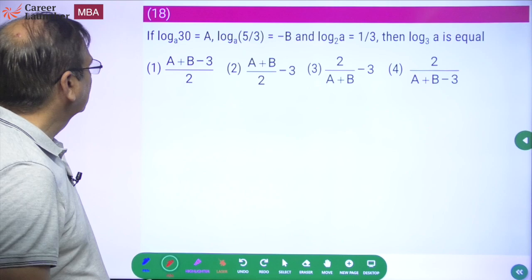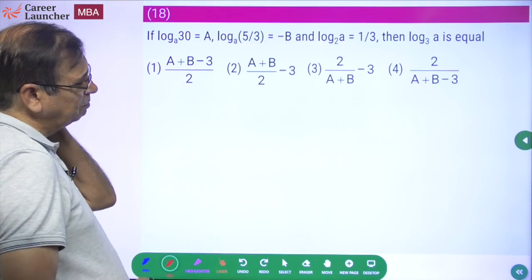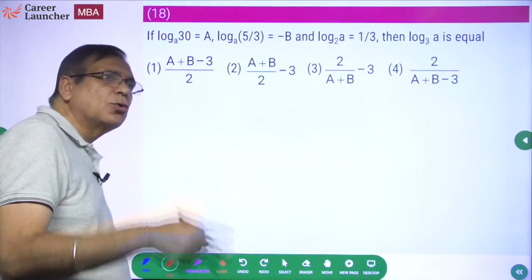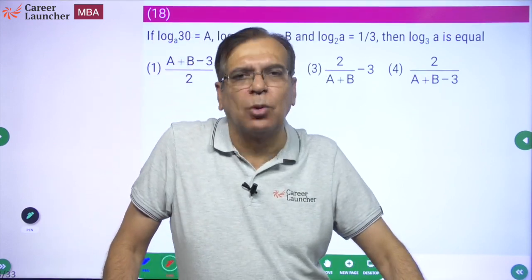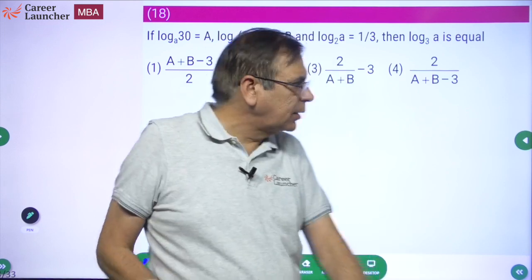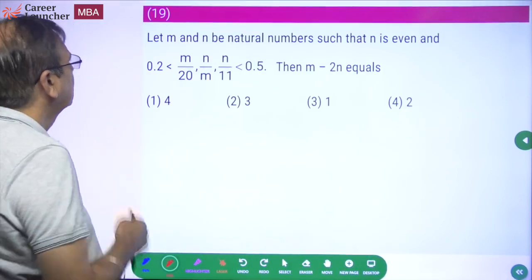Slightly time consuming. Okay. I'll leave this question. Can be done, but for most of you, it is going to be a difficult one. So we'll leave this, and at least for me, there is no jugaad for this question. So no point discussing this particular question. Okay. 19th.